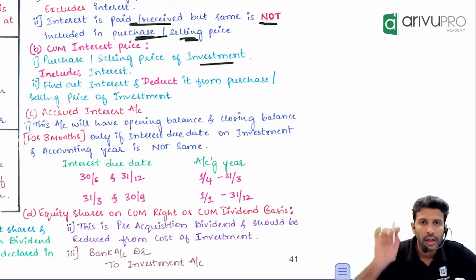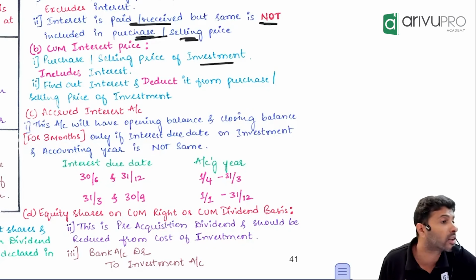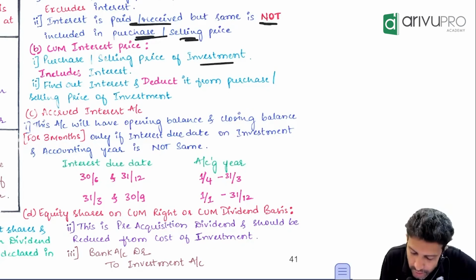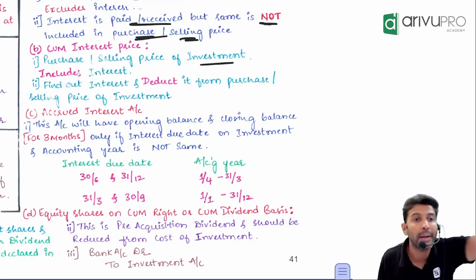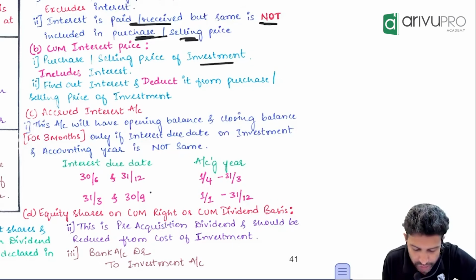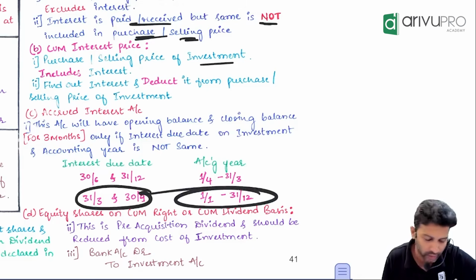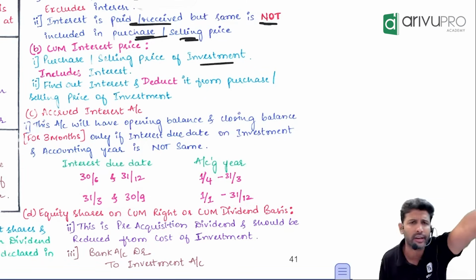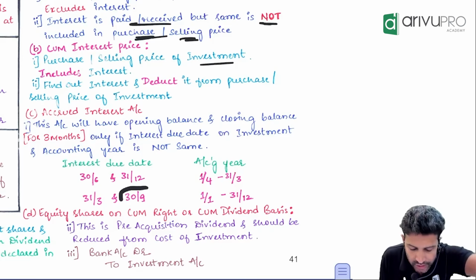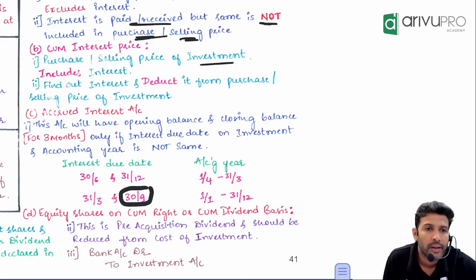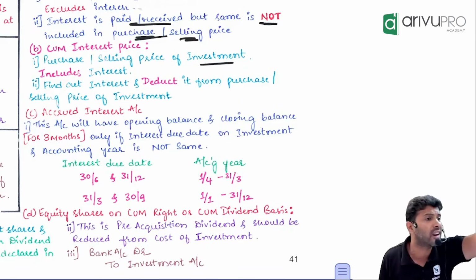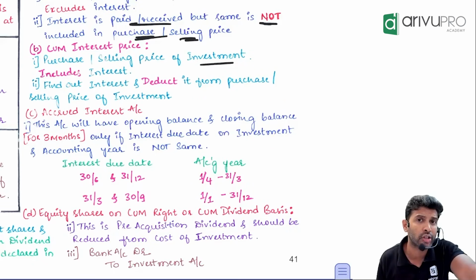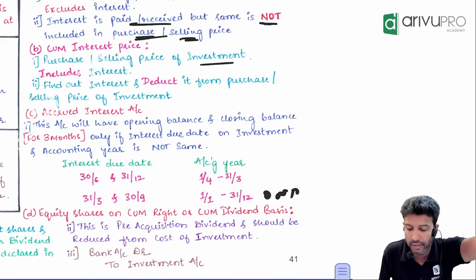The other way around means we are following calendar year. Our accounting year is calendar year, meaning we are following January to December. But interest due date will be September and March. Interest due date is this, my accounting year is that. Now also analyze. Sir, lastly, I have received the interest till what day? September. After September, I will receive the interest in March. But my year ends on what? December. So, I have received the interest till September. But does my year end on September, or October, November, December is also part?